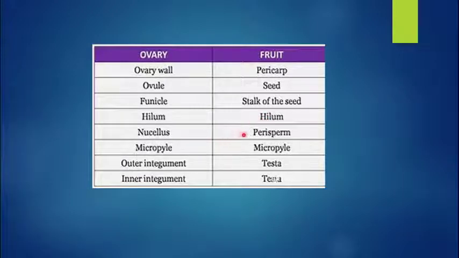Nucellus, in black pepper or beetroot, in some seeds the nucellus will be available. So that is known as perisperm. This is very important for MCQ questions. Micropyle, which was found in the ovule, through which the pollen tube enters, remains inside in the seed itself. It is found in the seed also because it allows the entry of water and oxygen into the germinating seed. Outer integument gets transformed into testa and inner integument gets converted into tegmen.